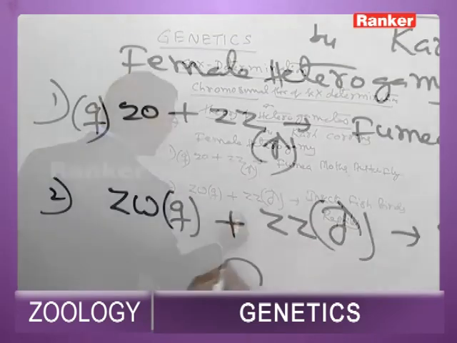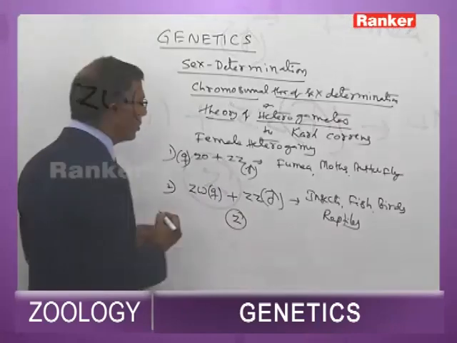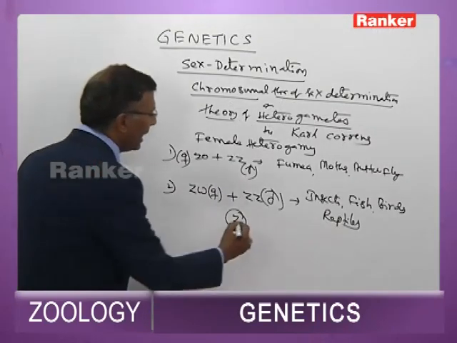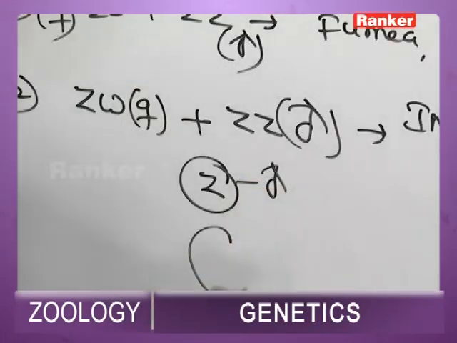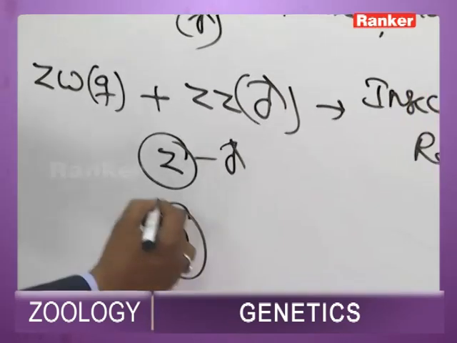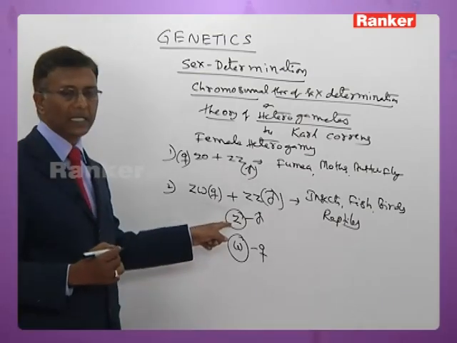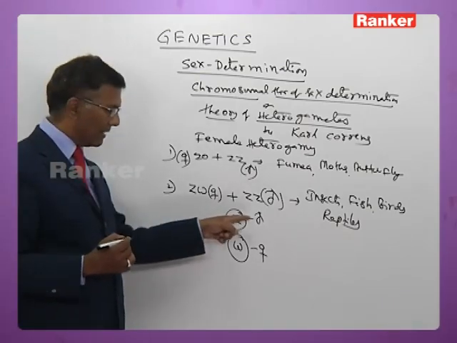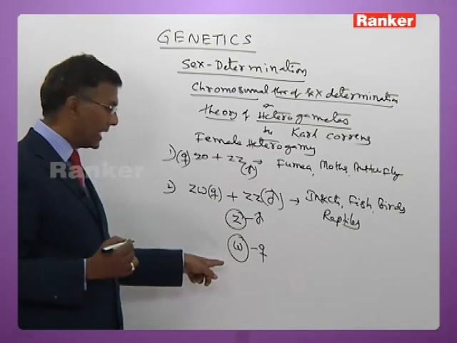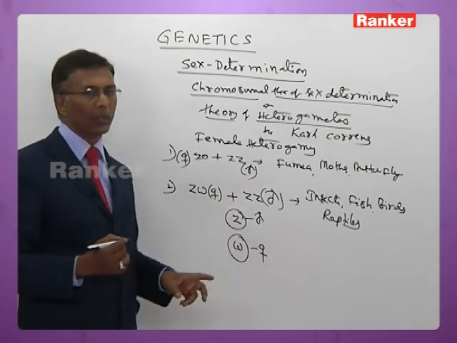If the ovum carries the chromosome Z, it develops into male. If the ovum carries chromosome W, it develops into female.